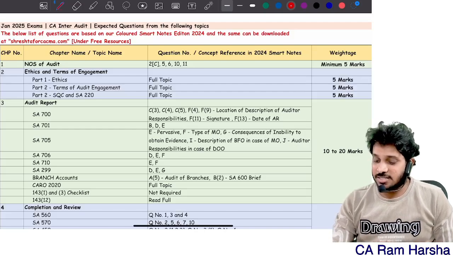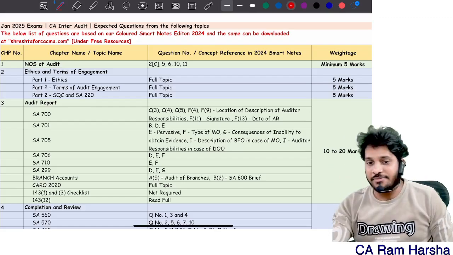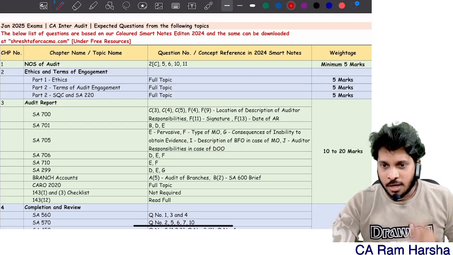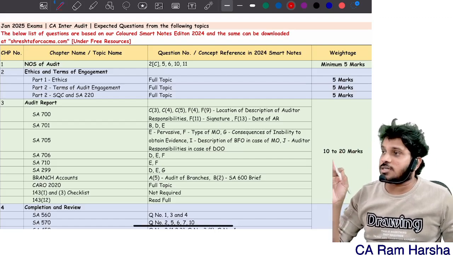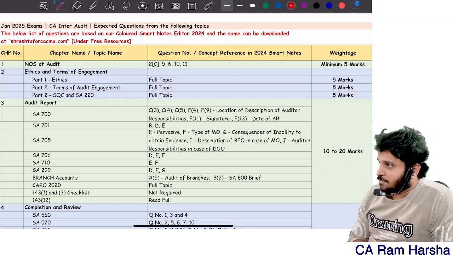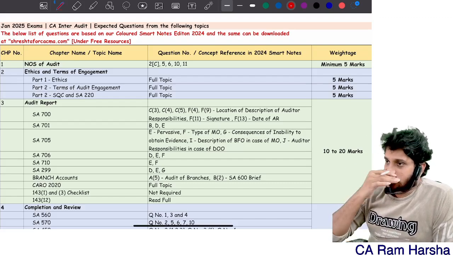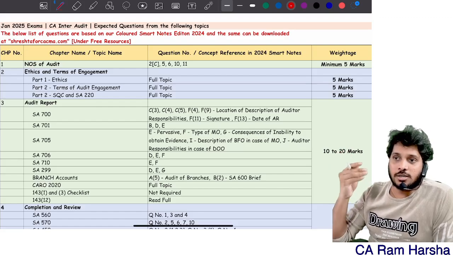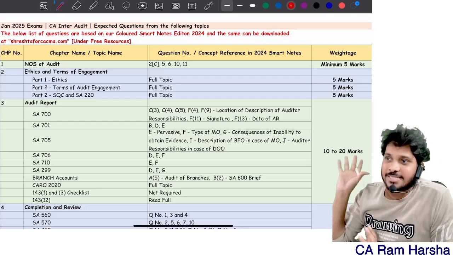So let's discuss for Jan 25 exams as well as May 25 exams. For both Jan 25 and May 25, what are the important concepts that you must not leave in CA Inter audit? And previously I have given you something called order of revision. Inside that I told you some topics you can keep aside straight away.